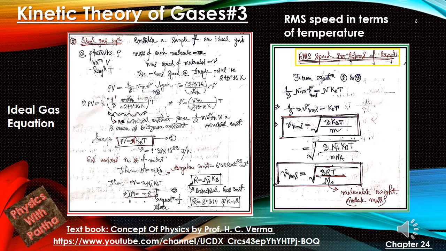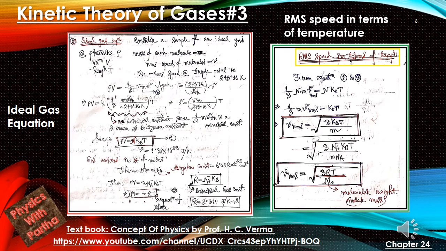That means in one mole of any kind of substance, any kind of gas, there are capital Na number of particles, capital Na number of entities, for 1 mole of any substance. Then we can relate PV equal to small n capital Na Kb into T, where capital Na into Kb will give us the universal gas constant, which is capital R.